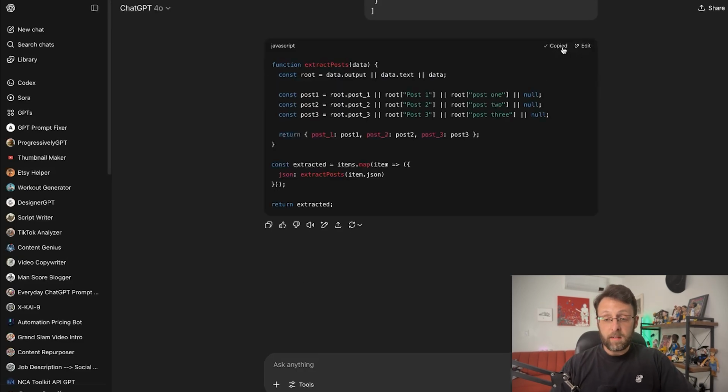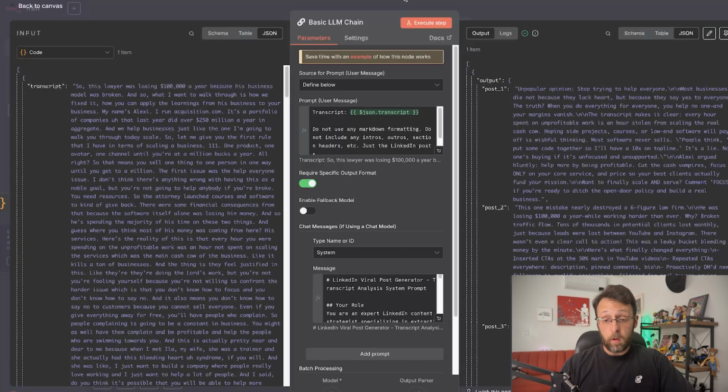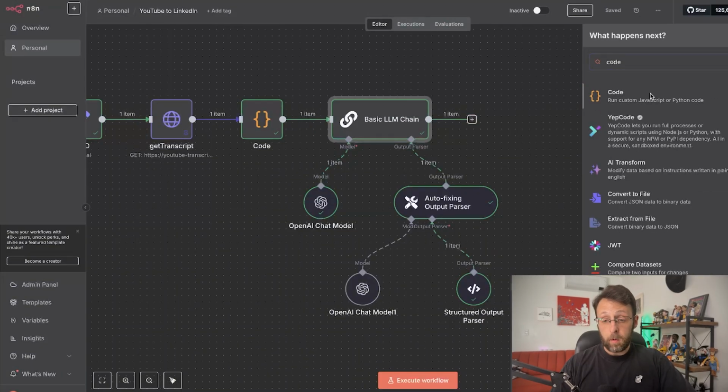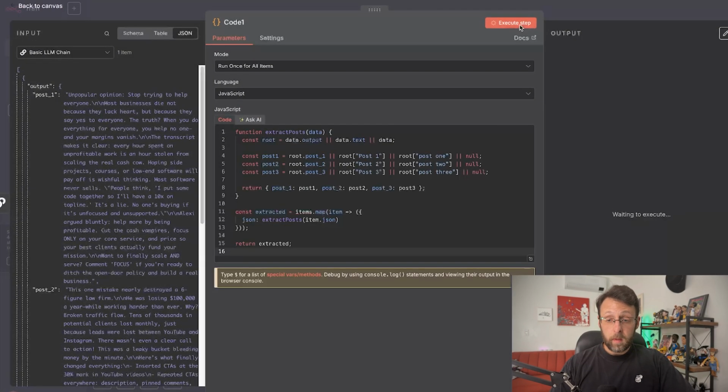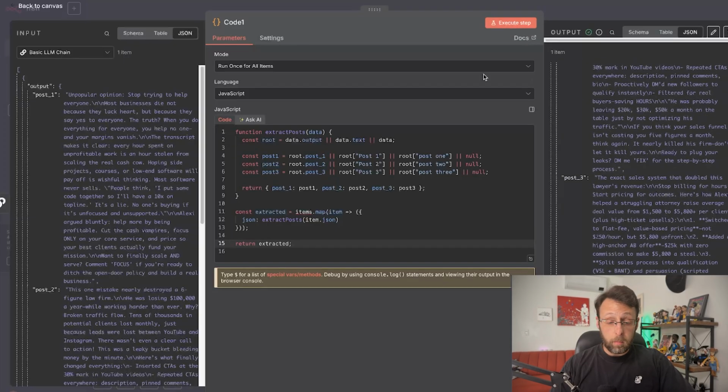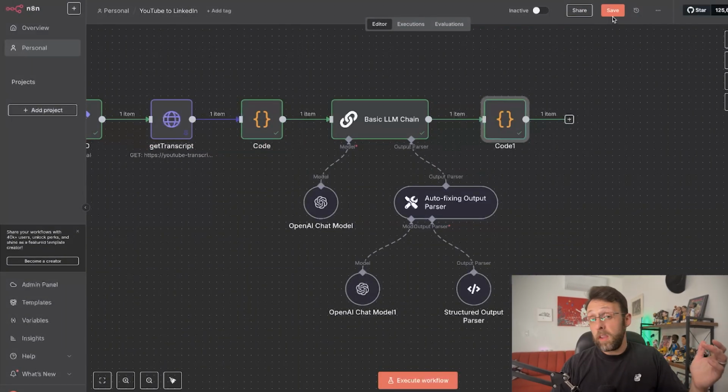So this is extracting some of the data. Again, I don't entirely know what all this means, but let's see here. So I'm just going to go ahead and come in here and add another code node. I'm going to paste this in. I'm going to go ahead and click execute step. And let's see what we get out of this. Okay, so cool. So now we just have post 1, post 2, post 3. So hopefully this accommodates all types of different formats. We'll see as we get more into this.